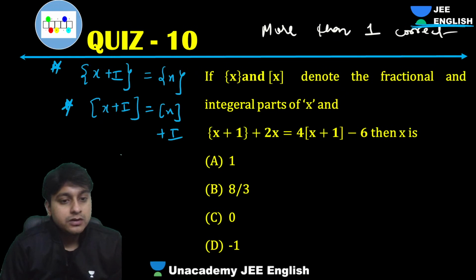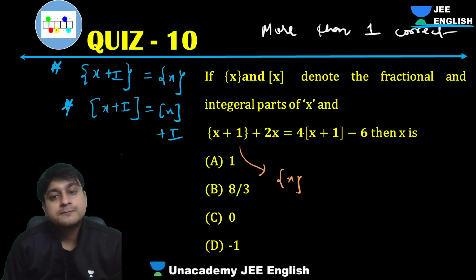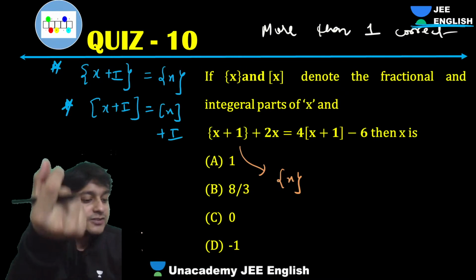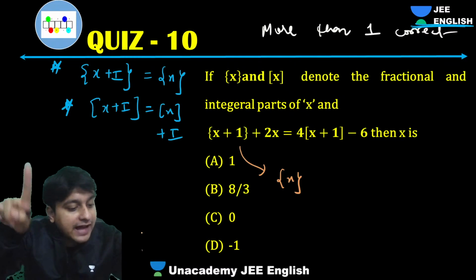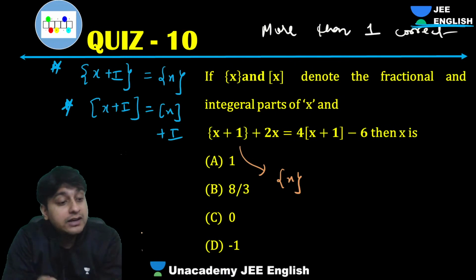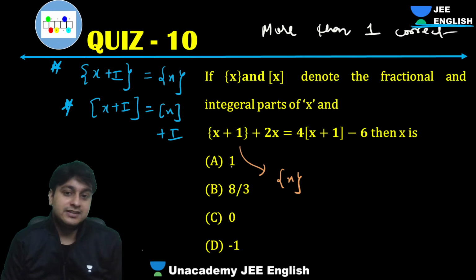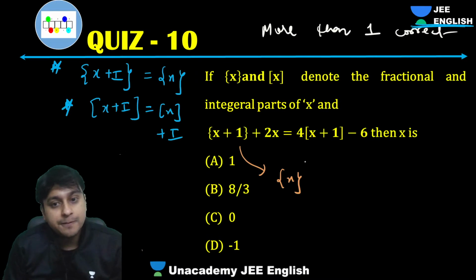So guys, if you look at this one over here, fractional part of x plus 1 will be nothing but fractional part of x only, because 1 does not have any fraction. Plus 2 times of x.